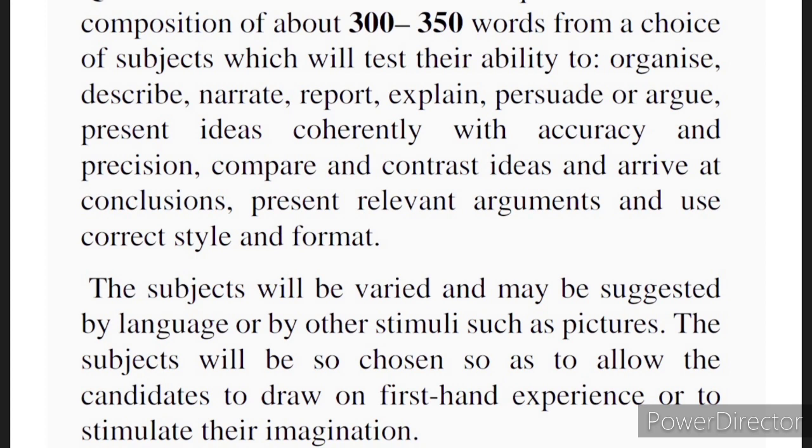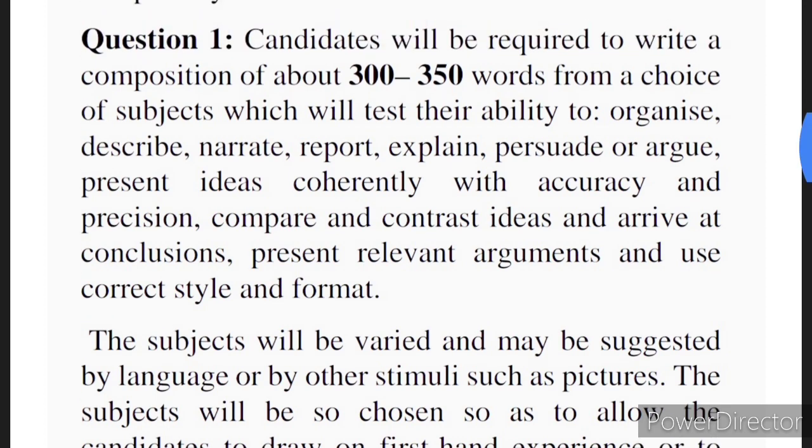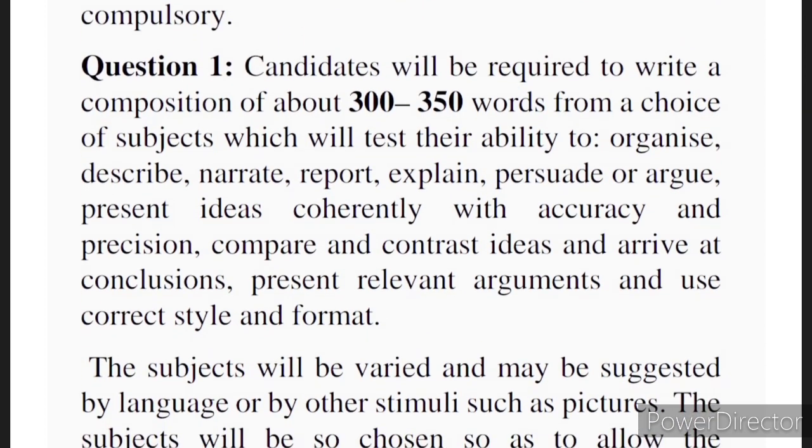Now, what is the right procedure of choosing? I am coming to that a little later, but just remember, there will be a total of 5 questions. In question number 1, there will be 5 parts: A, B, C, D and E. A, B, C and D will be direct topics, and E will be a picture composition. So total 5 topics to choose from. You can either choose the picture composition and write it, or else you can choose any of the direct topics which you feel is suitable for you. So anyway, I am coming to that.